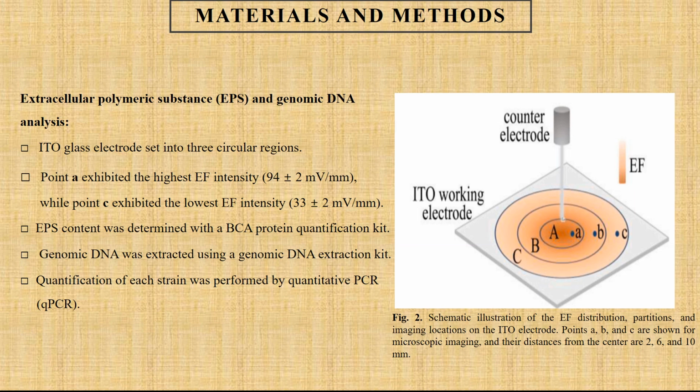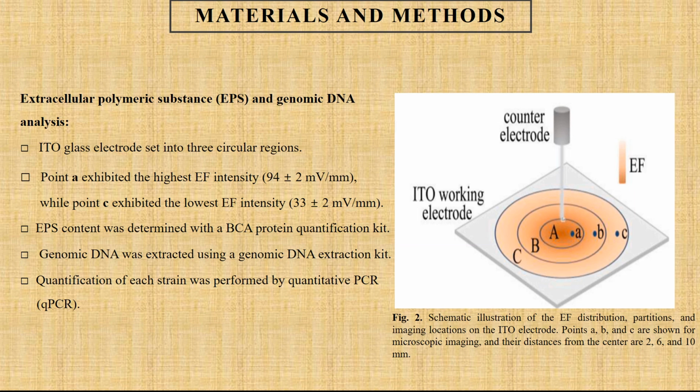Points A, B, and C are shown for microscopic imaging, and their distances from the center are 2, 6, and 10 millimeters. Point A exhibited the highest electric field intensity, 94 plus or minus 2 millivolts per millimeter, while point C exhibited the lowest electric field intensity, 33 plus or minus 2 millivolts per millimeter.